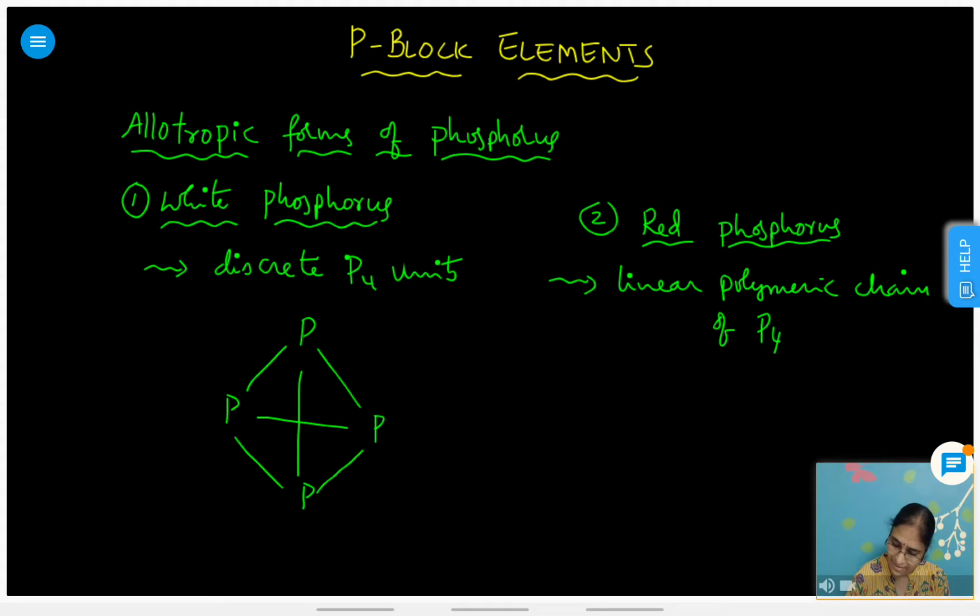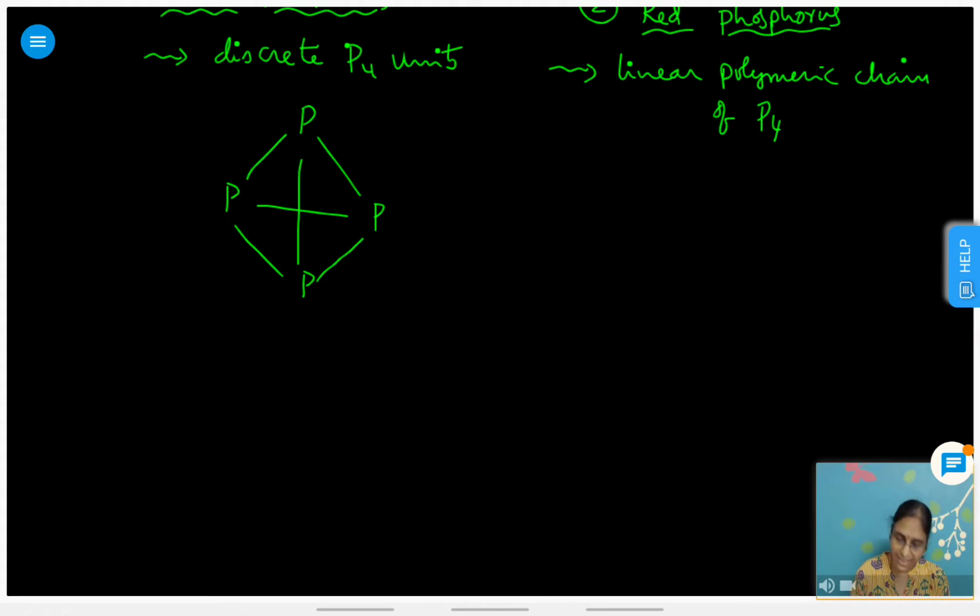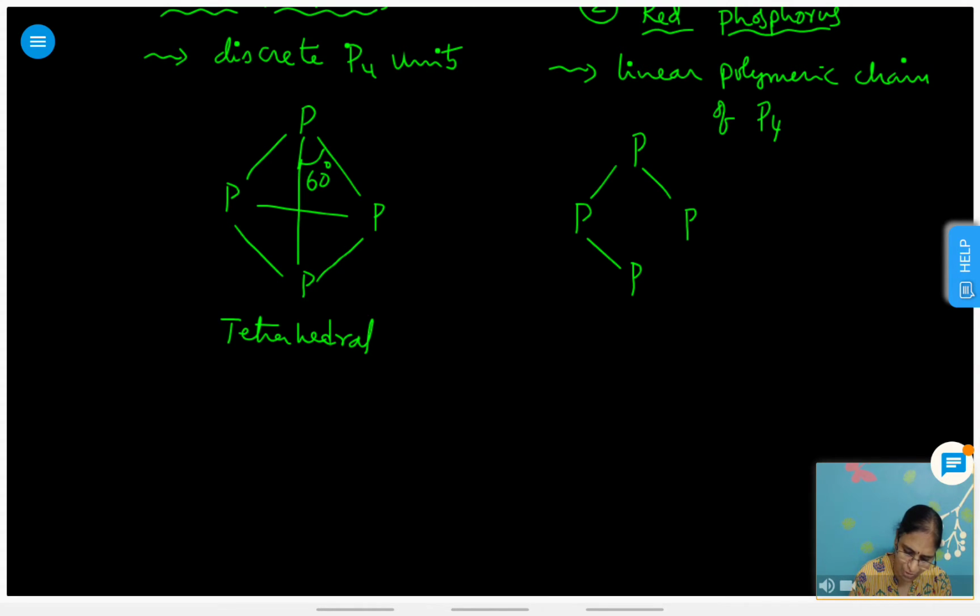This is a P4 unit. Tetrahedral P4, and here the bond angle is 60 degrees. In the other case, a number of P4 units are joined together to form a linear polymeric chain.